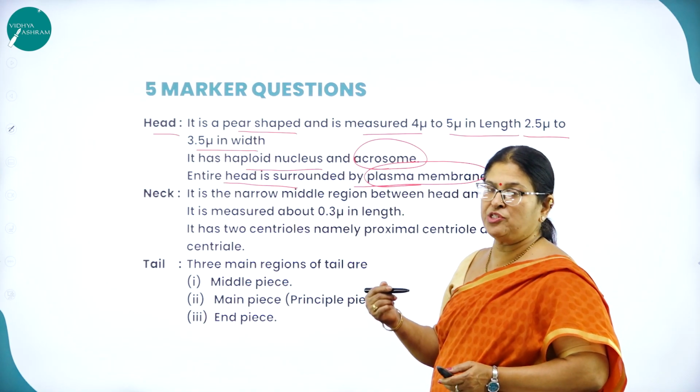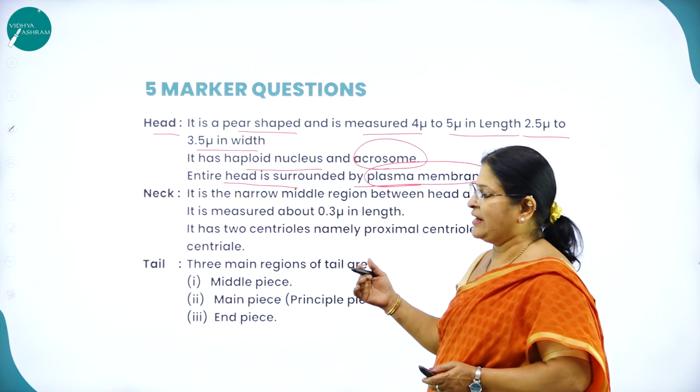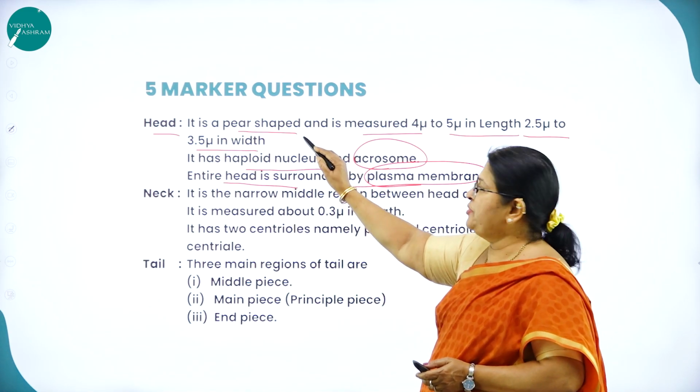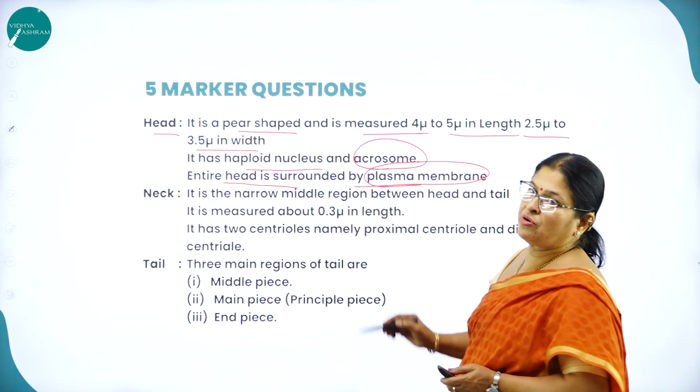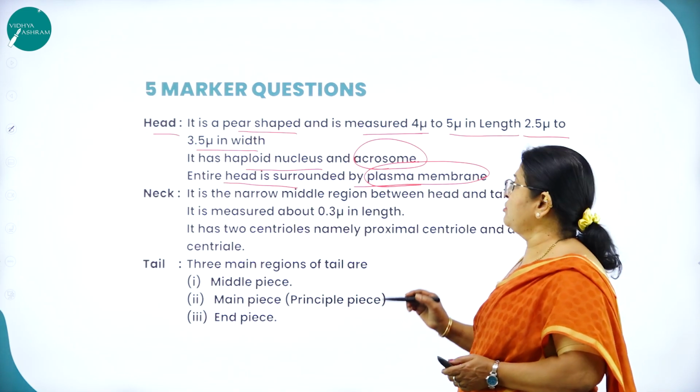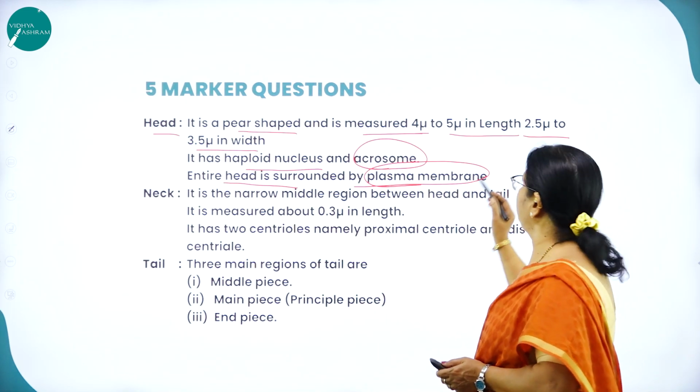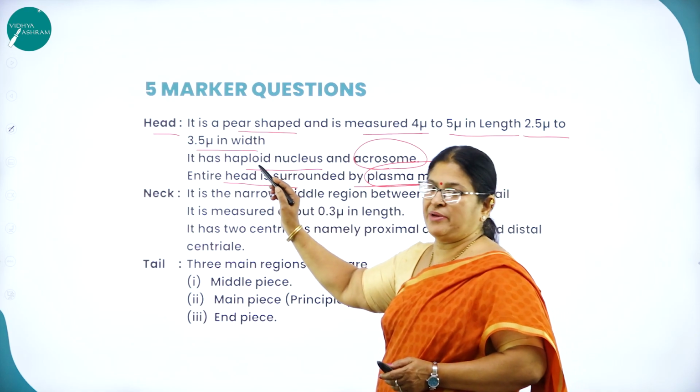So the human sperm is divided into head, neck and tail, and the head is a pear-shaped structure measuring around 4 to 5 microns in length and 2.5 to 3.5 microns in width.